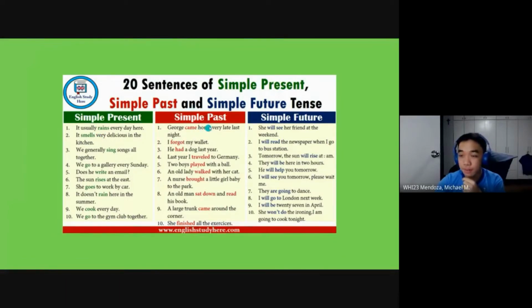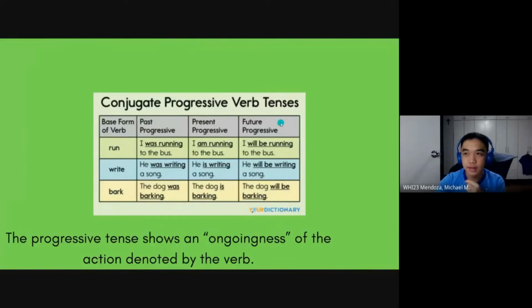O kaya ang simple past na gagamitin po pag past o nangyari na po ang action, o simple future na gagamitin po if the action will happen in the future. At pag-usapan po natin ang progressive verb tenses. Ito po ang gagamitin kapag ongoing po yung action, kapag nangyayari po ang action sa sentence.